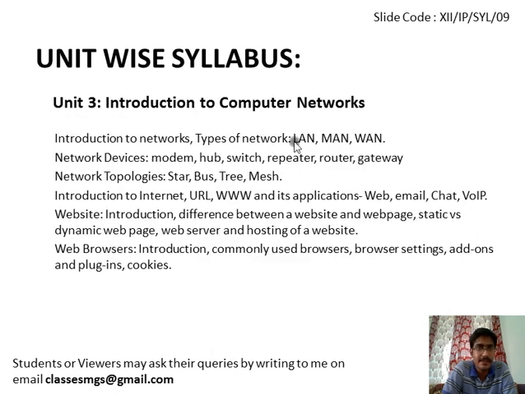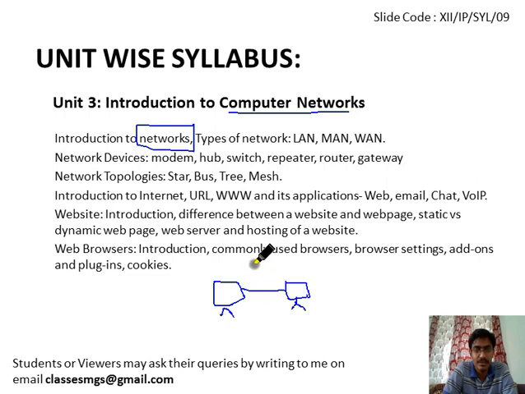The next chapter is very easy, introduction to computer networks. We will discuss what a network is. A network is when one or more computers, like this is computer A, and like this we have computer B, are connected with each other, and these 2 computers are situated at a 10-meter distance or 1-meter distance, etc. These computers can communicate with each other if we put those computers in a network.